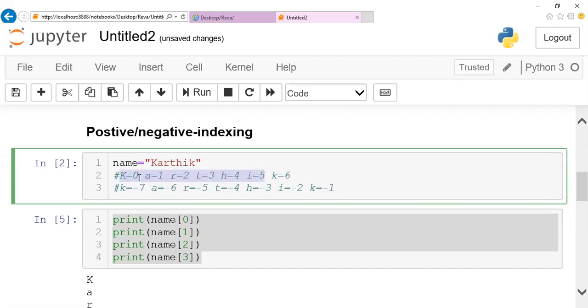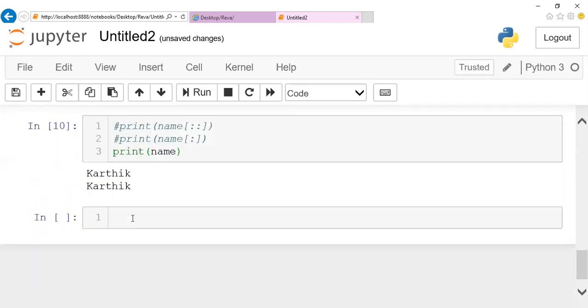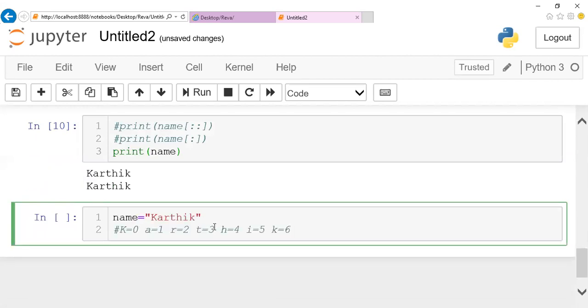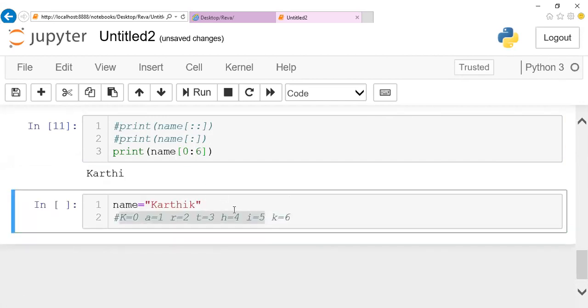Starting from 0, I'll just bring these two persons there. Often it is not possible to scroll up and down, so I'll keep it here. Assume that I want to fetch only Karthi. I don't want K. So 0 to 5 I want. I can specify starting from 0 till 6. If I give 6, it will go only till 5. It will not take K.